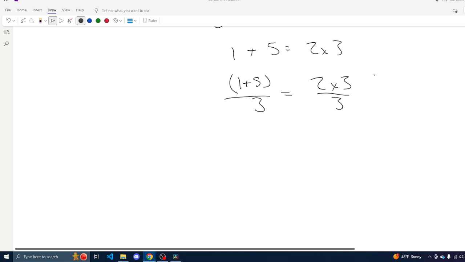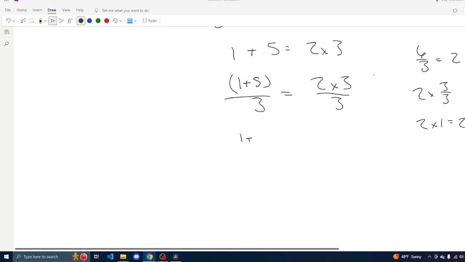If we were to break this up, we'd have to do 1 divided by 3 plus 5 divided by 3. But multiplication is slightly different. Here, we're allowed to pull the 2 out and then multiply it in. And so, here, let's give a little bit of an example. So 6 divided by 3 is going to be 2, because 3 goes into 6 2 times. But we also know that 2 times 3 over 3 is the same as 2 times 1, which is equal to 2. And that's the associative property. We're allowed to pull this out. And there's also an associative property for addition. This is the associative property for multiplication.